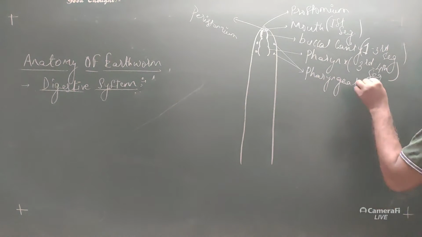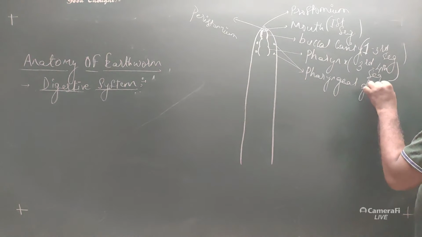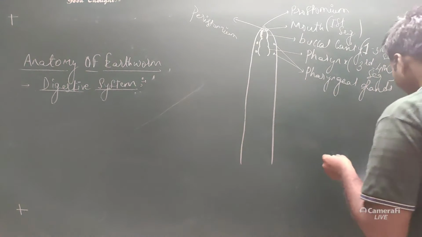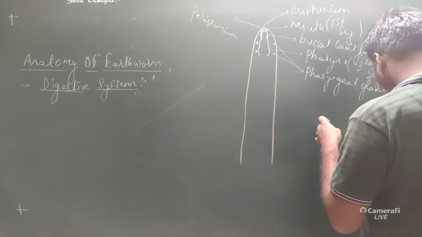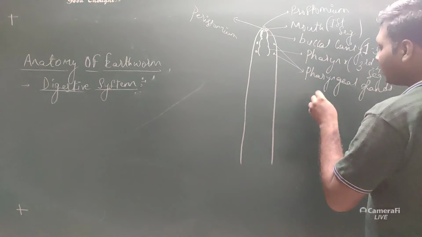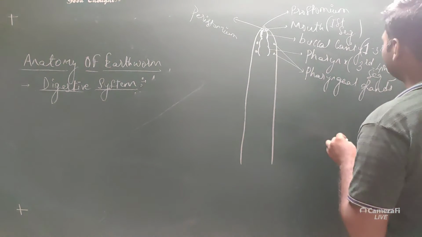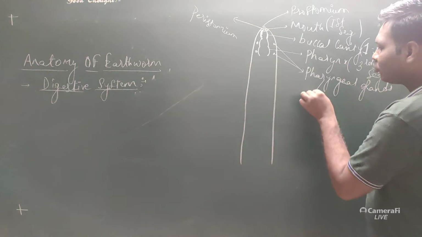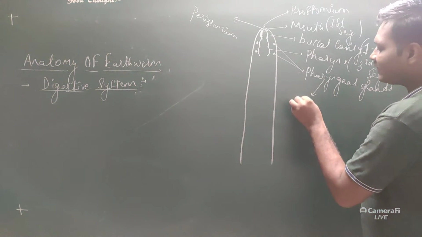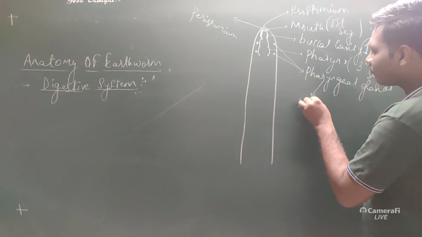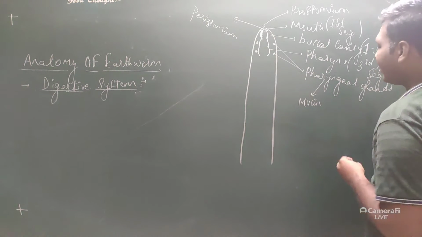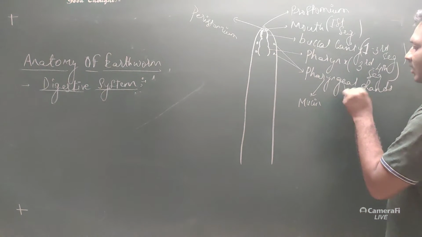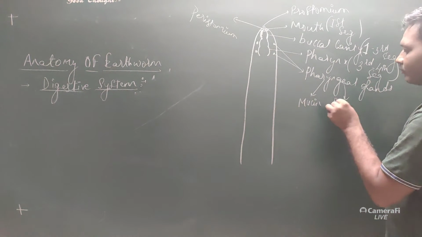Pharyngeal glands. Now what is the function of these pharyngeal glands? Pharyngeal glands secrete two types of components: one which is called mucin, and another which is called proteolytic enzyme.